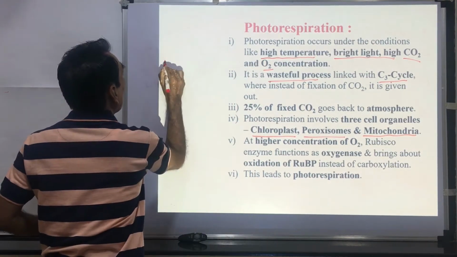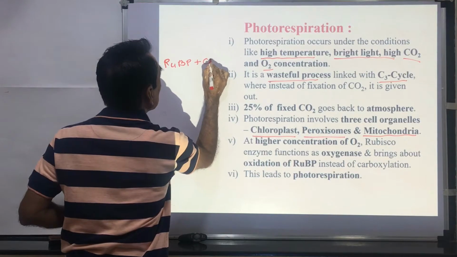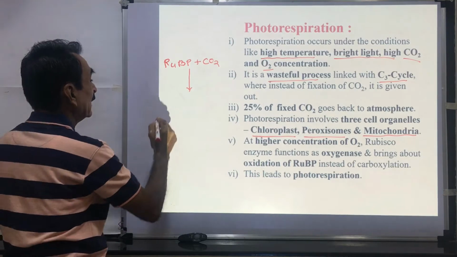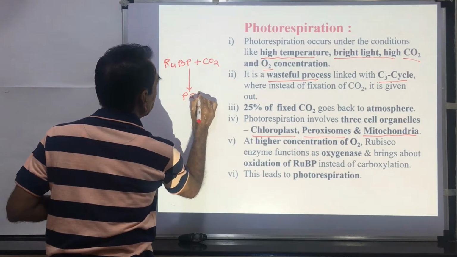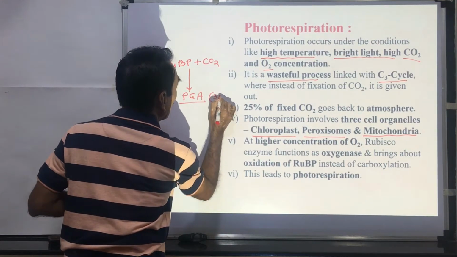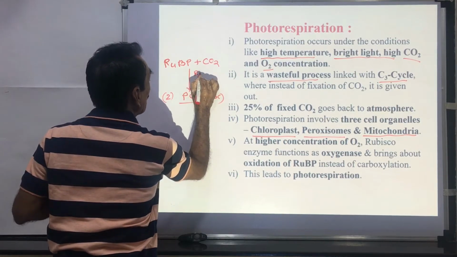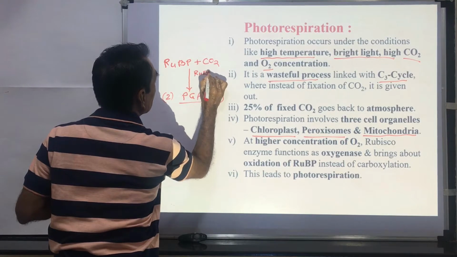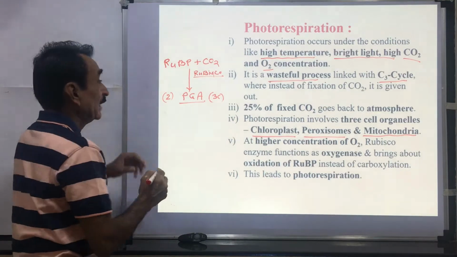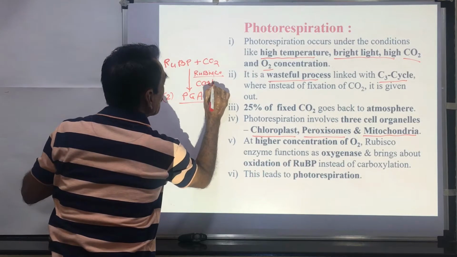Usually, RUBP, ribulose 1,5-bisphosphate, plus CO2. It is the first initial step of C3 cycle. Here there is formation of phosphoglyceric acid. 2 molecules of phosphoglyceric acid are formed. This is a 3-carbon compound. Here the enzyme is Rubisco, ribulose 1,5-bisphosphate carboxylase.